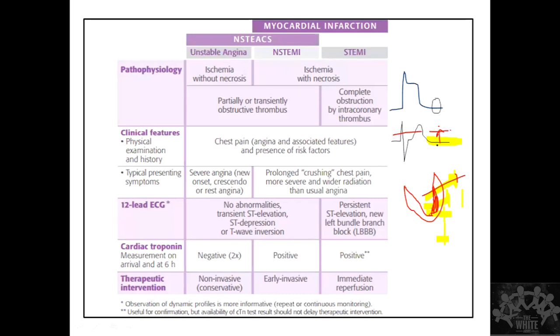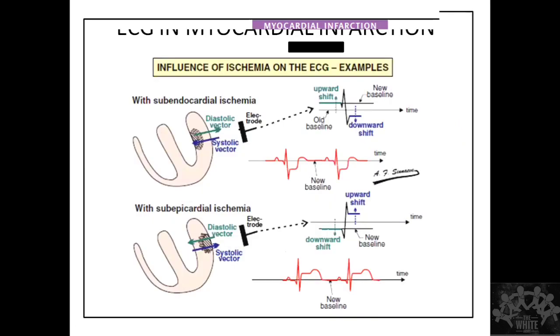This part is going to be represented by the ST segment. This ST segment will have no change. So this will be my new baseline. Whenever you have subendocardial ischemia, during diastole this will be the direction of the vector, and during systole, this will be the direction of the vector.